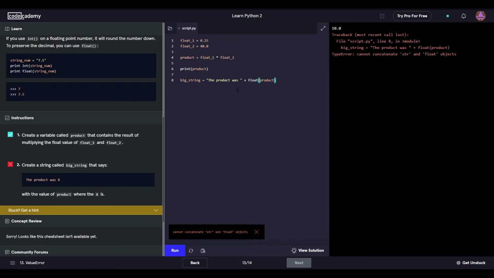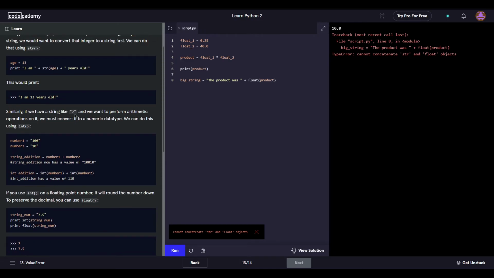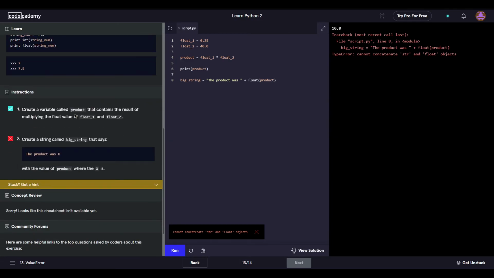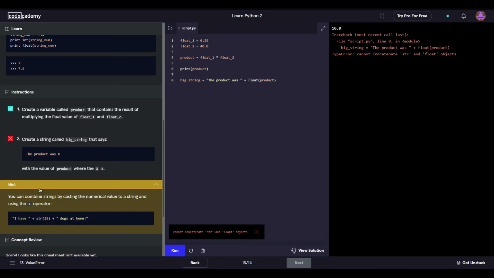Cannot float type objects. Okay, so create a string. We probably need to... I don't know what the hint. Oh, I see. What we need to do here is... no, I am pretty much doing that.